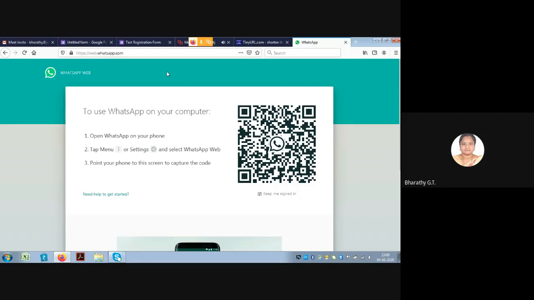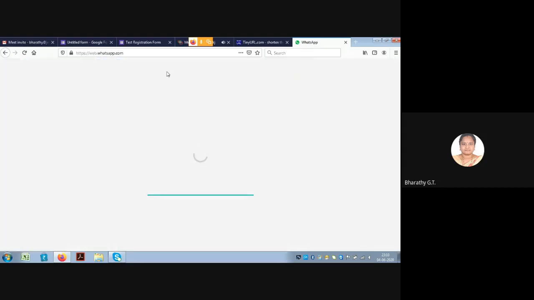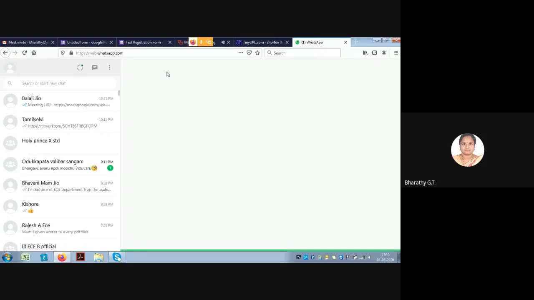On the right hand side of the WhatsApp you will have three dots. Press on to the WhatsApp web. You can scan this QR code. So once you scan it, your WhatsApp will be available in your desktop or the laptop on which you are working.